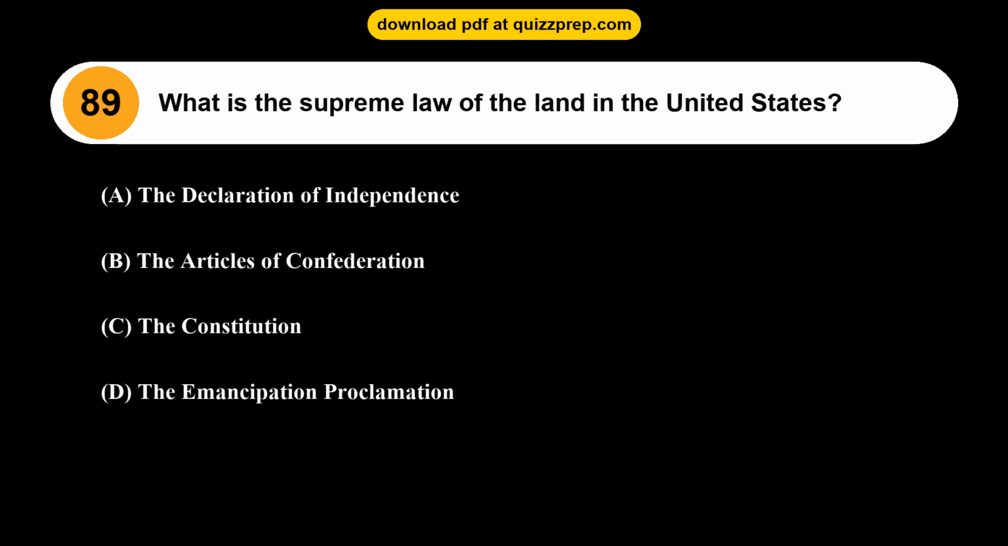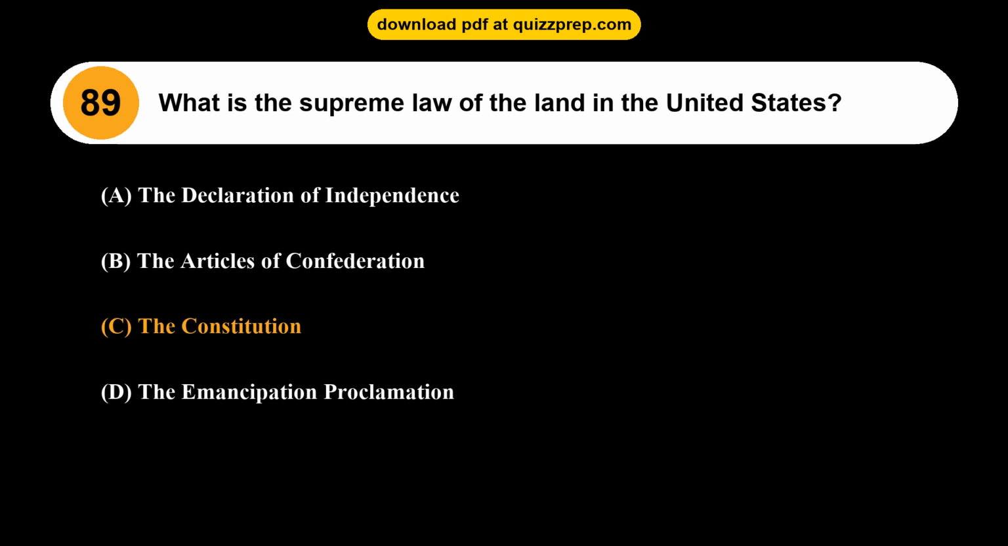Question 89. What is the supreme law of the land in the United States? Option A, the Declaration of Independence. Option B, the Articles of Confederation. Option C, the Constitution. Option D, the Emancipation Proclamation.